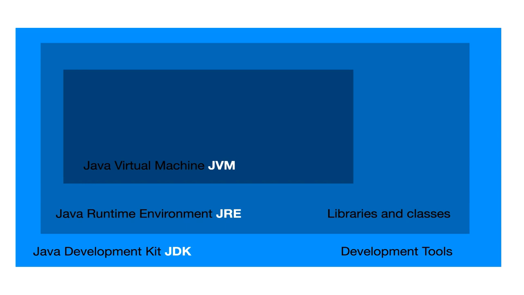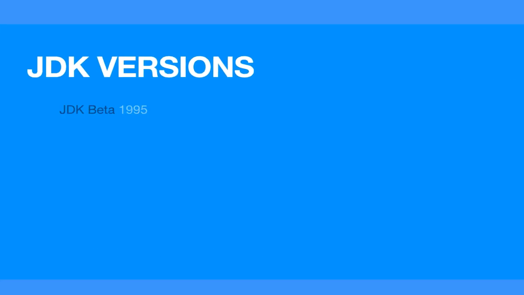I'm going to explain more about the JVM in a second, but for now, let's understand the JDK version history. Everything started back in 1995, when the JDK beta was released. Then in the following year, 1996, JDK 1.0 was released.